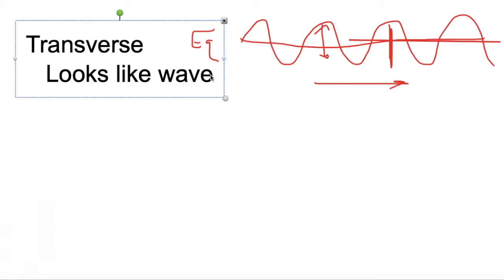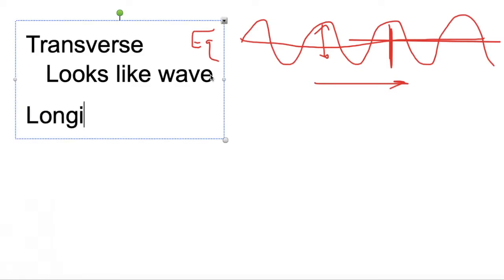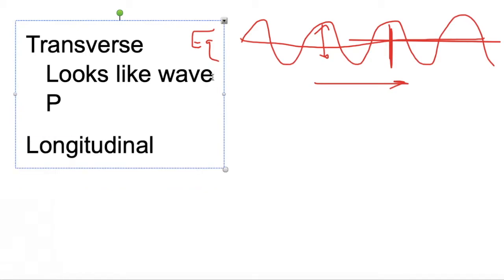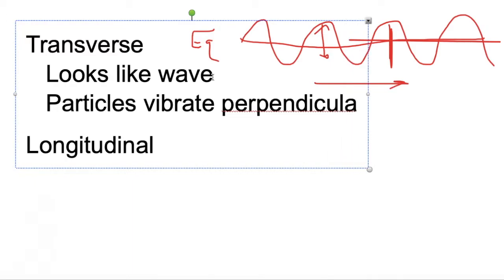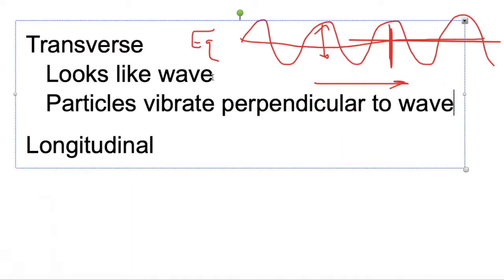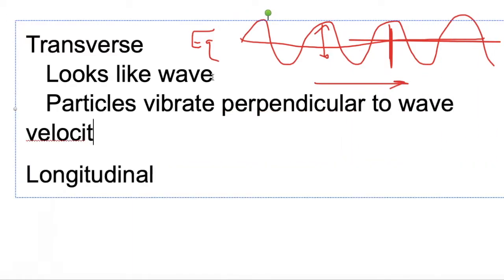The second kind is a longitudinal wave. And I should point out for the transverse wave, particles vibrate or oscillate perpendicular to the wave velocity. So the wave velocity is going this way. The particles, though, move back and forth perpendicular, and I think of trans as across, like transcontinental railway.